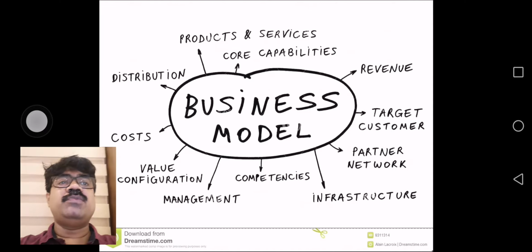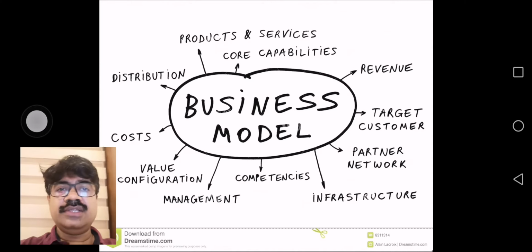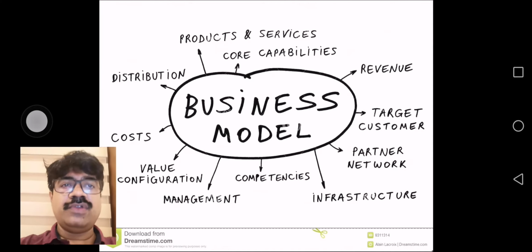It will have these components: products, services, the revenue model, how money will come, who is your target customer, and what is the infrastructure you need, what is the management you need, what is the value that you create, what are the costs involved and how you will distribute. All these things will be there. This is an overview.